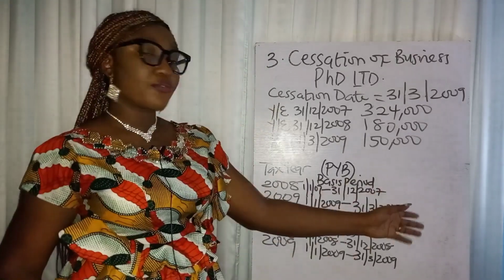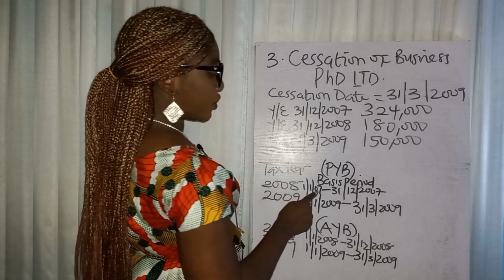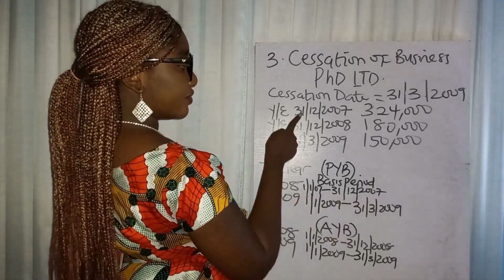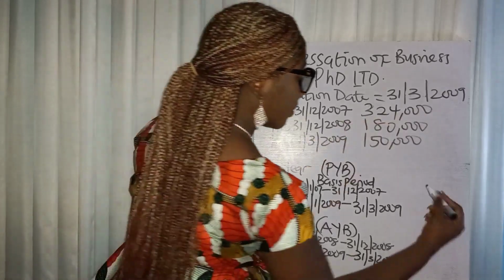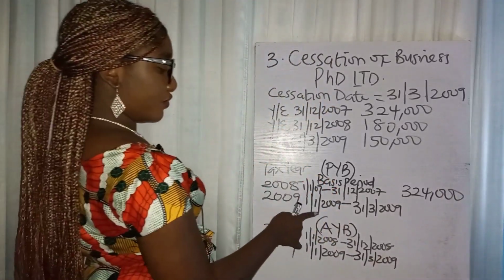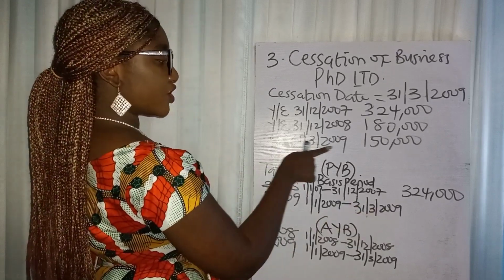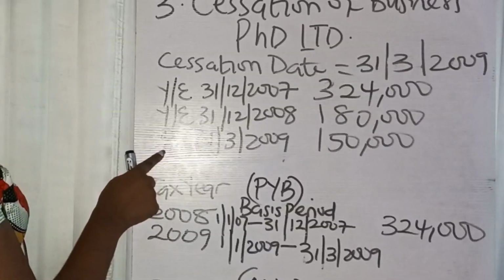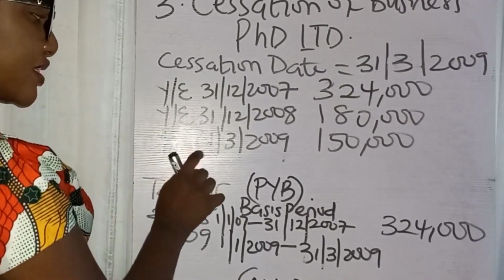Okay, so let's get the profit for those periods. So if you want to get the profit, 1st of January 2007 to 31st of December 2007, that's like year ended this, right? So the profit is 324,000. You pick that. Then for this, 1st of January 2009 to 31st of March 2009. But what does this thing mean? Period ended or period to 31st of March. Let's interpret this thing. What does it mean?